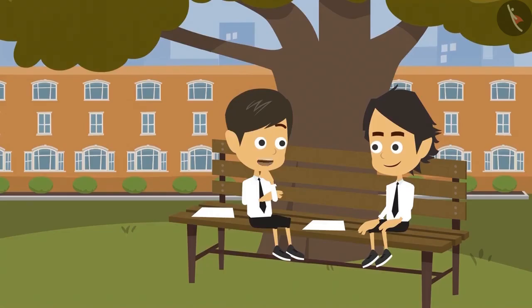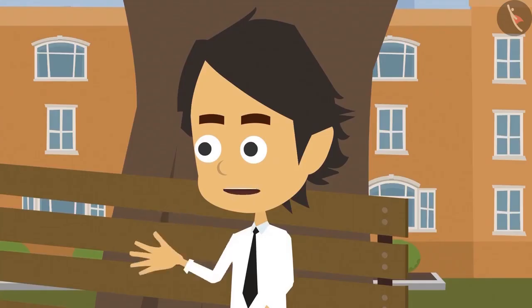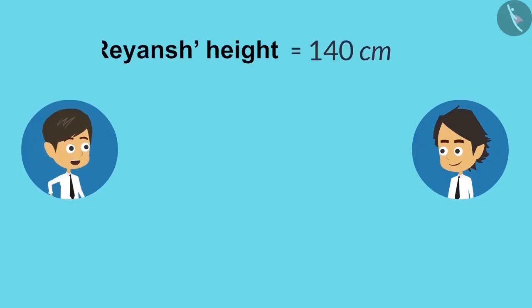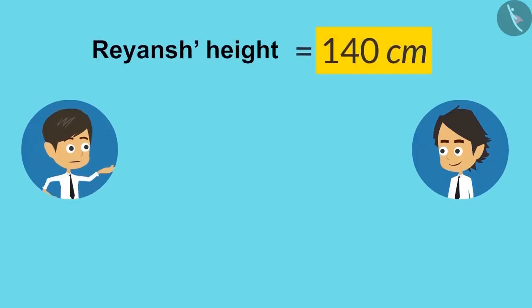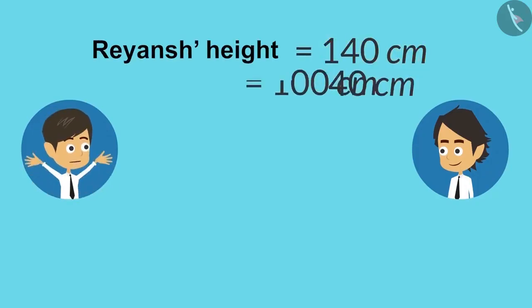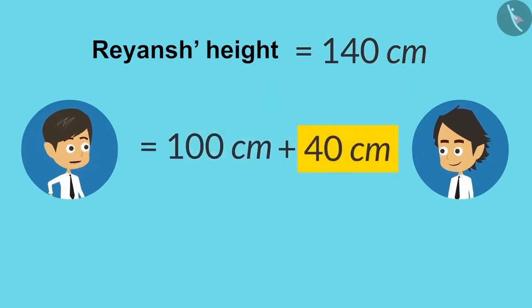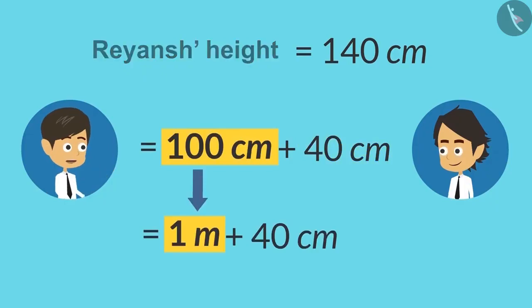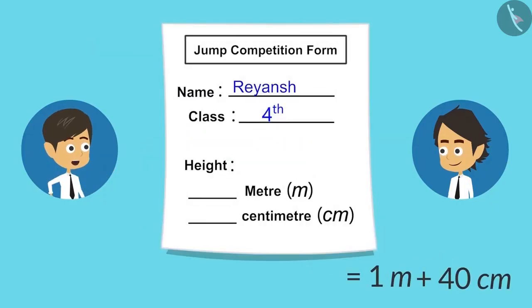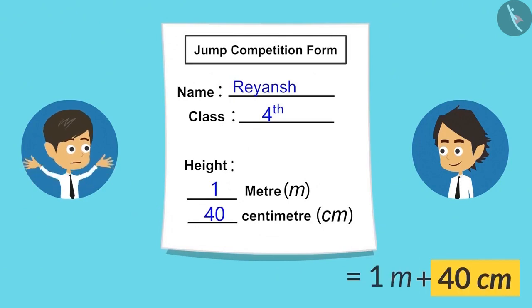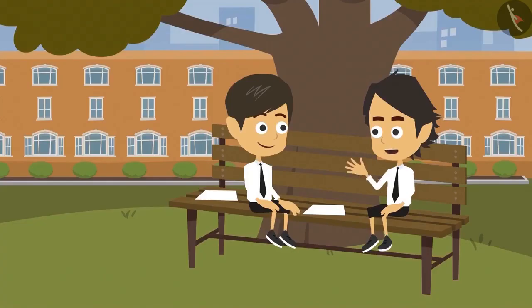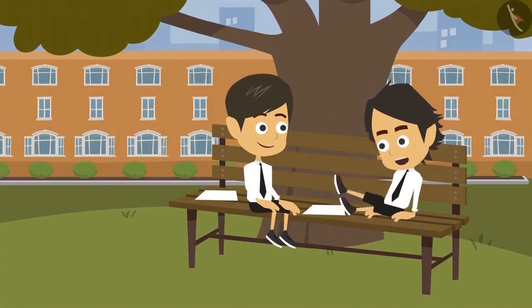Now I can also write my height by converting it into meters. Then what are you thinking? Come on, do it quickly. Look, my height is 140 centimeters. So I can write it as 100 centimeters plus 40 centimeters. Now I can write this 100 centimeters as 1 meter. Therefore, my height is 1 meter 40 centimeters. The form has been filled. Come, let's give it to the teacher.